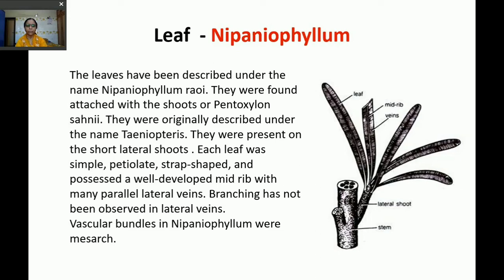Each leaf was simple, petiolate, strap-shaped, and possessed a well-developed midrib with many parallel lateral veins. Branching has not been observed in lateral veins. Vascular bundles in Nipaniophyllum were mesarch type.